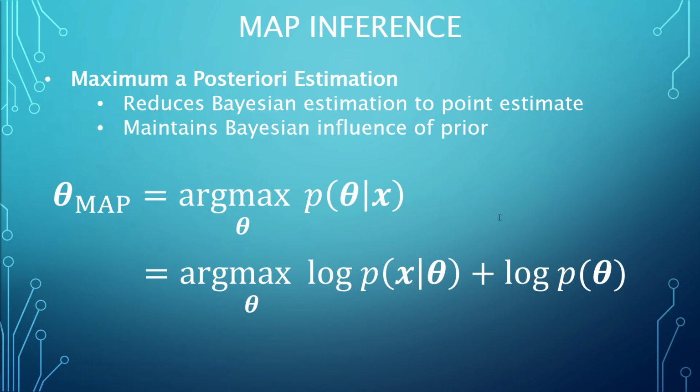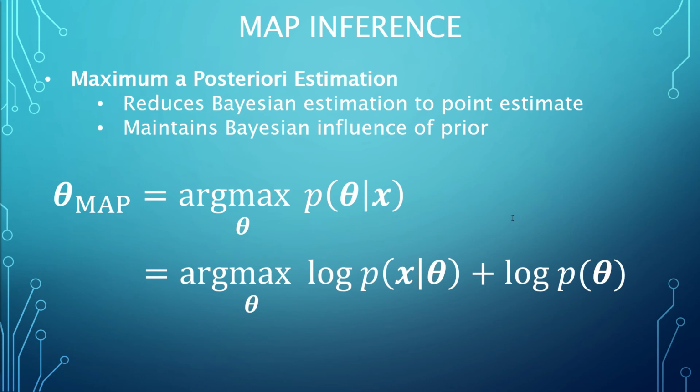As discussed in the last video, we hope to have some guiding principle to construct a good estimator. For the frequentist approach, that was the maximum likelihood estimation method. A similar strategy applies to the Bayesian approach as well. That is the maximum a posteriori inference, or MAP, M-A-P. The MAP creates a point estimate, which can be useful in some circumstances to allow for a solution where one could not be reached otherwise.